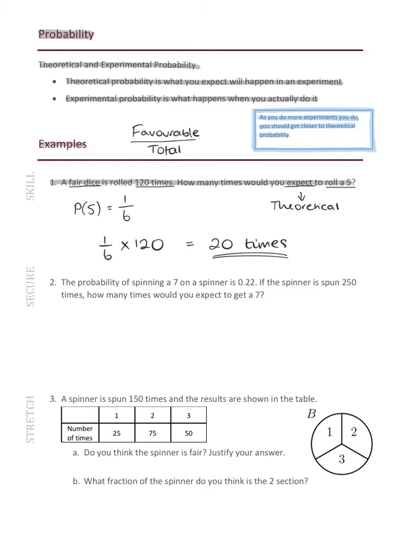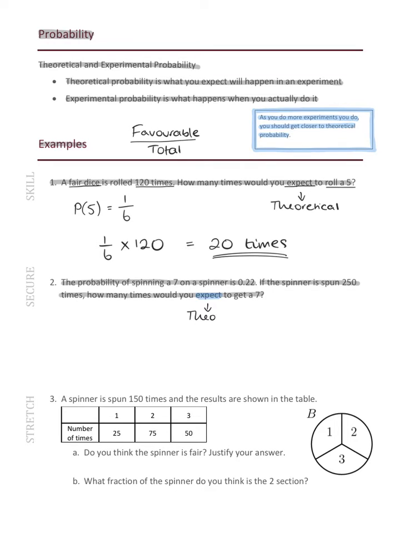Okay, moving on to question 2. The probability of spinning a 7 on a spinner is 0.22. If the spinner is spun 250 times, how many times would you expect to get a 7? So again, we've got that keyword expect. Expect is theoretical probability. So what's the theory?